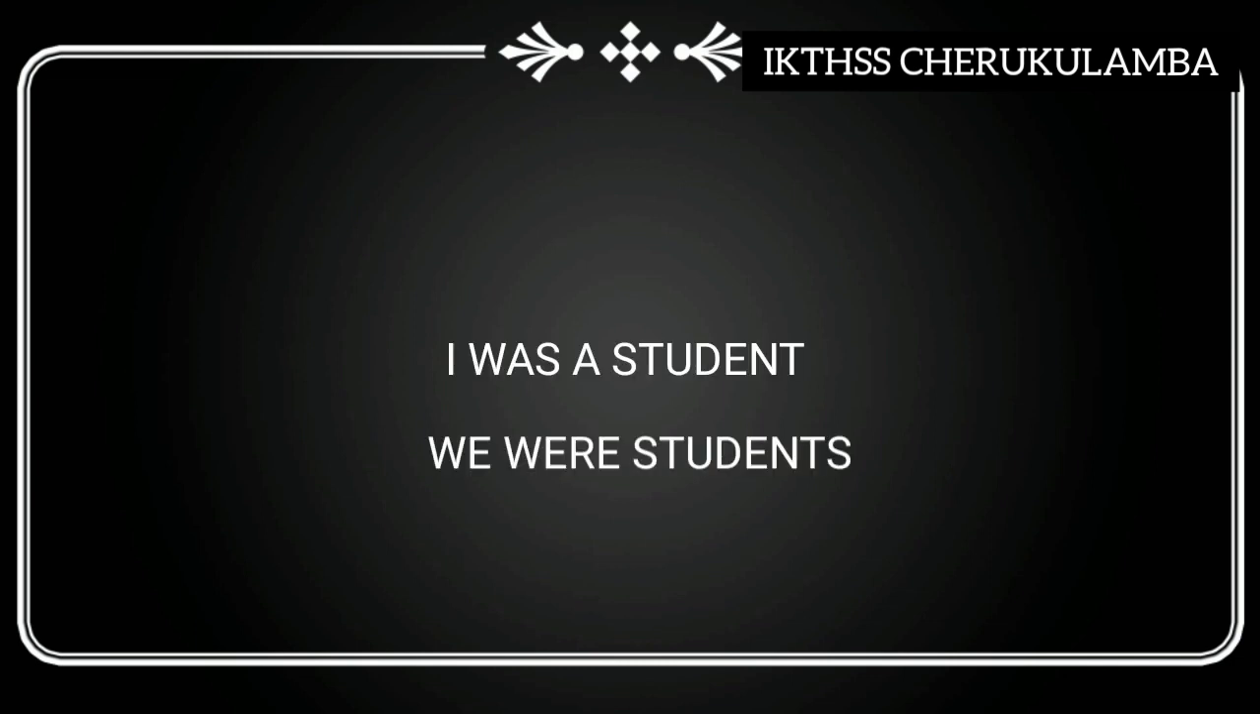I was a student. We were students. I was a student. He was a student. We were students. See. That is, was and were. That is, all these sentences are in past tense.